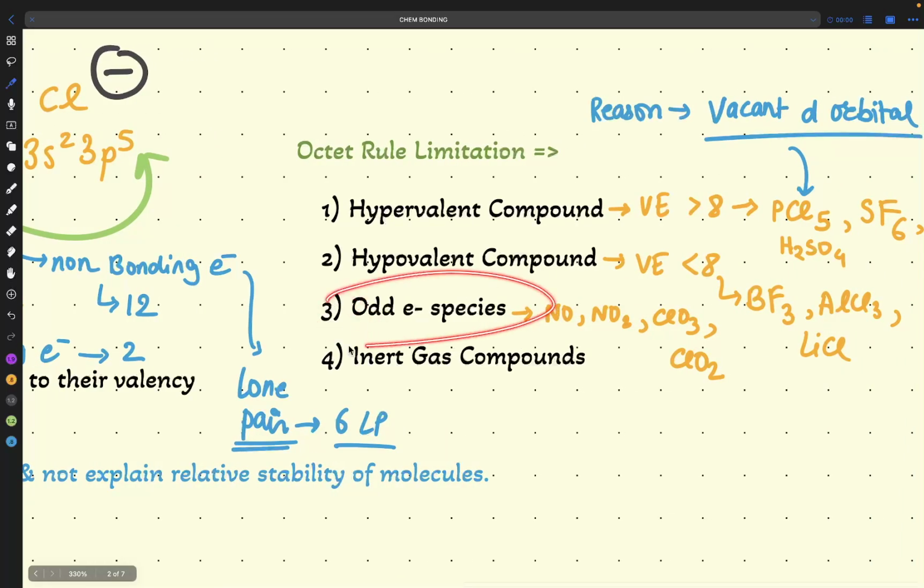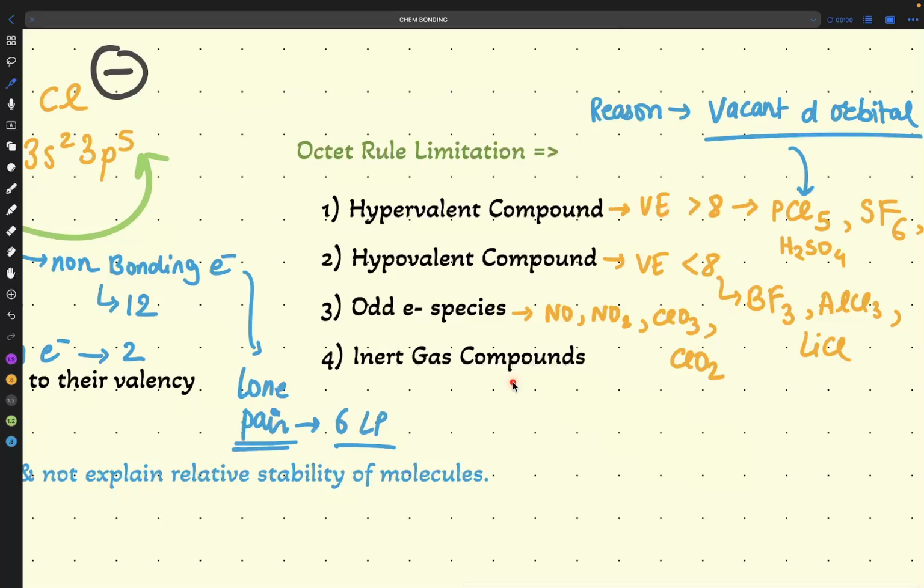From this line, what we have seen till now is one question that can come: how will we know what the odd electron species are. A second question that can come is whether the structure follows the octet rule or not. Whenever you see an odd electron species, you can directly cut the option that it is following the octet rule. So 2 to 3 questions are formed from a single line.